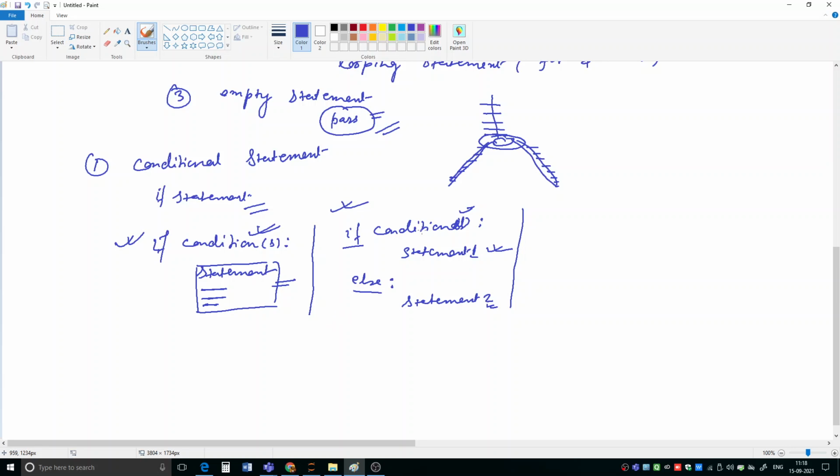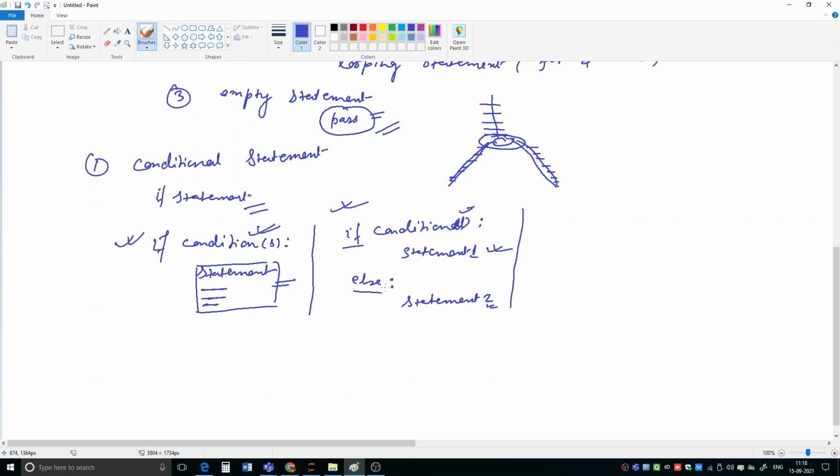If the condition is true, this statement has to be done. If the condition is false, what has to be done will be kept inside the else block. So it is having two blocks: one is the if block and another one is the else block.